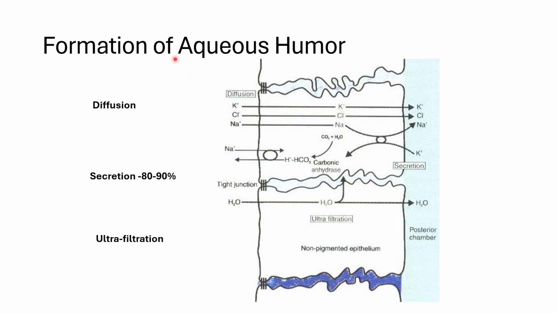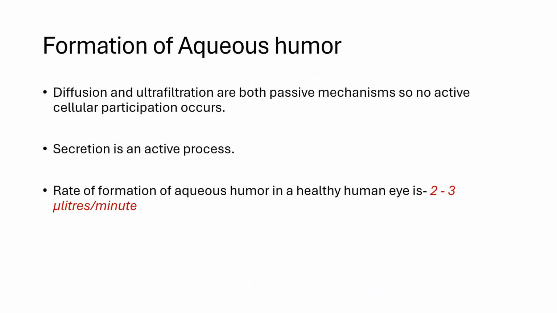By now, we have understood that aqueous humor plays an important role in the pathophysiology of glaucoma. So I think we should know something about aqueous humor also, which is produced in the ciliary body band in the posterior chamber of the eye by diffusion, secretion, and ultrafiltration. Out of these, diffusion and ultrafiltration are passive mechanisms, whereas secretion is an active process.